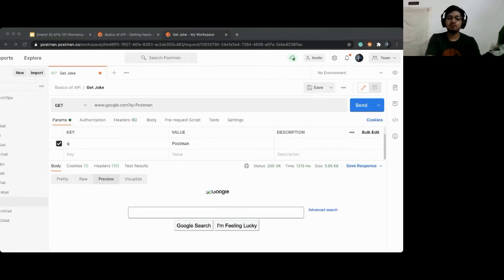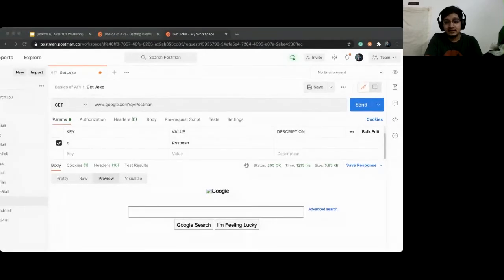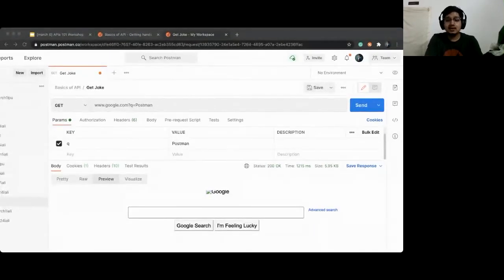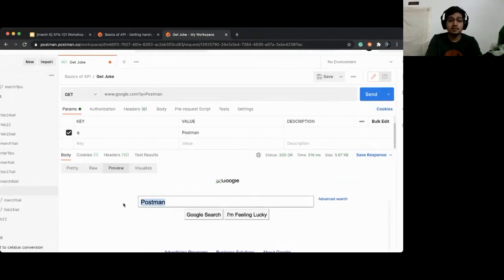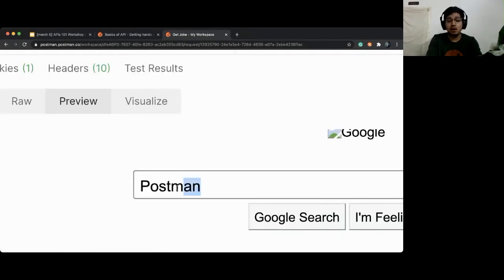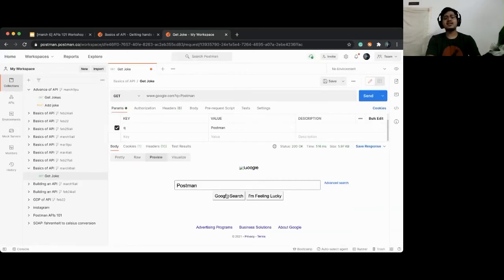You should see something interesting. Yes, the URL has the param, but I'm talking about the response. Hit send and tell me what you see in the preview. Yes, so what you see is that it populated Postman inside the text box. But why don't we see the result page?